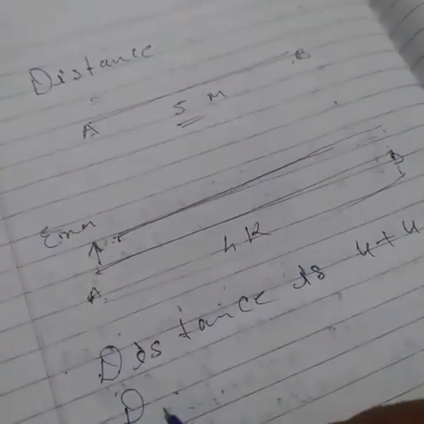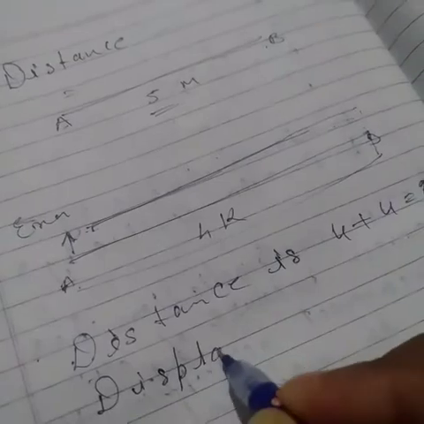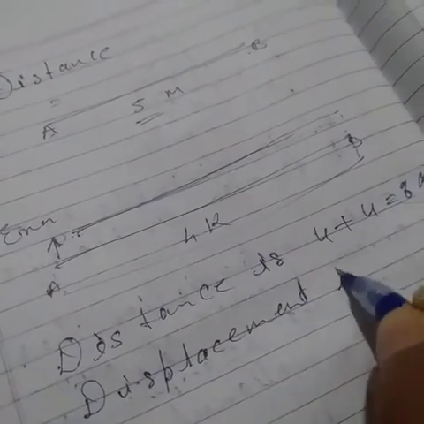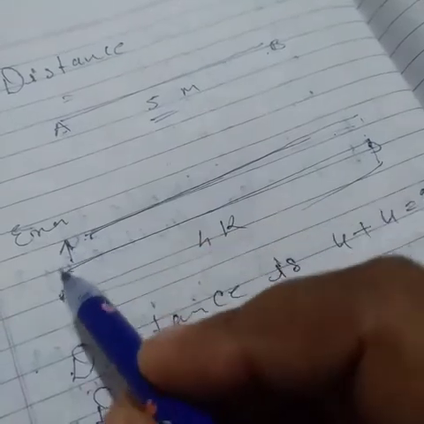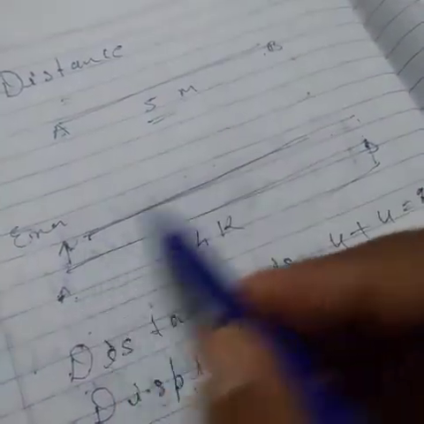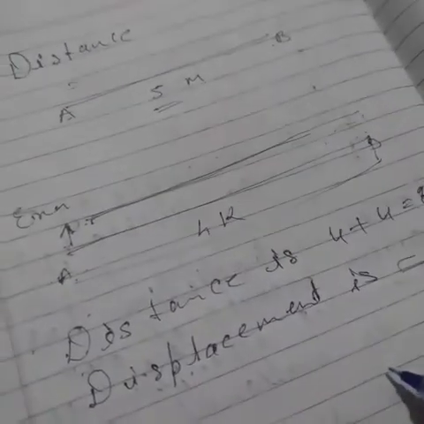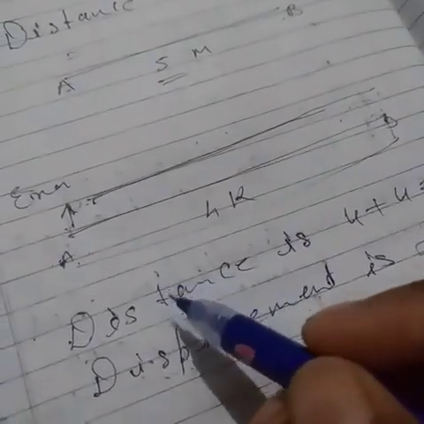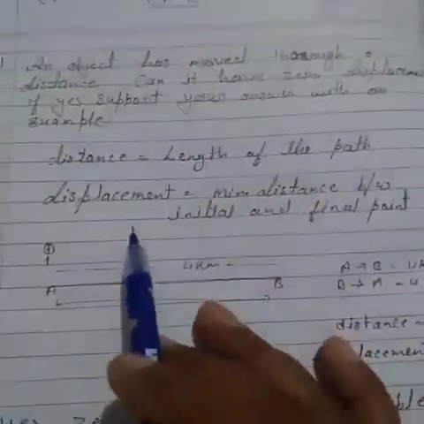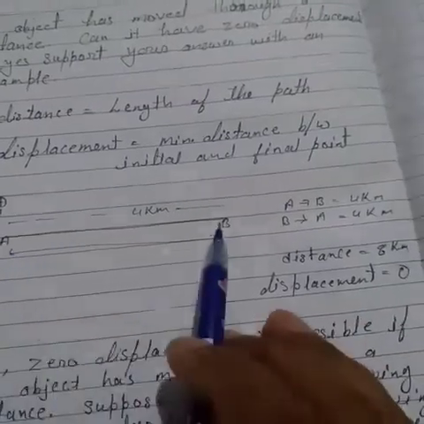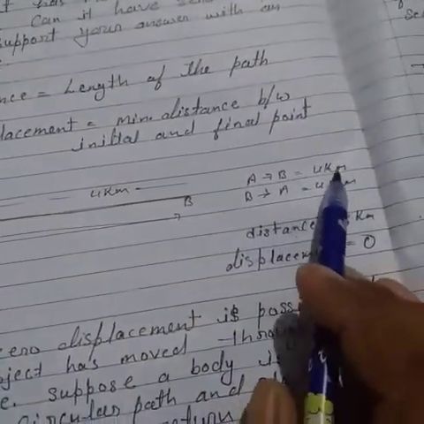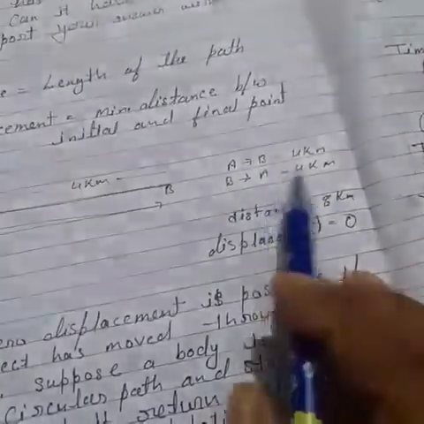But displacement is, the object moved from A to B point and returned from B to A point, so displacement is zero. This is the difference between distance and displacement. So we will write its condition. An example: A to B path, AB is equal to 4 kilometers, B to A 4 kilometers, total 8 kilometers, but displacement is zero. Write this answer.